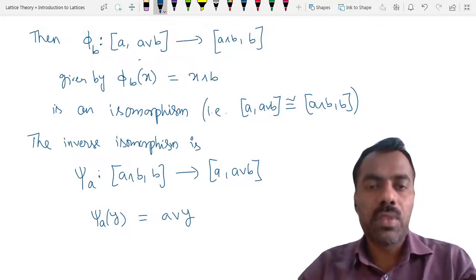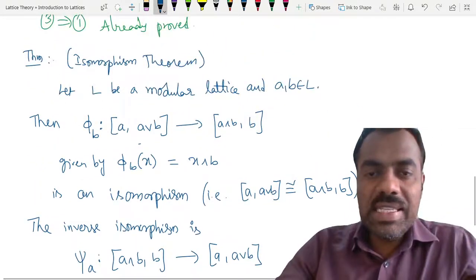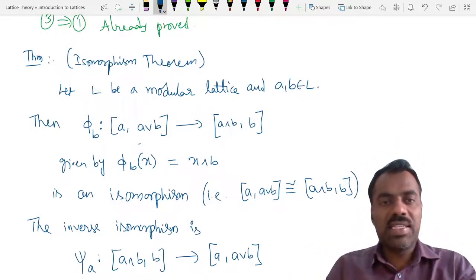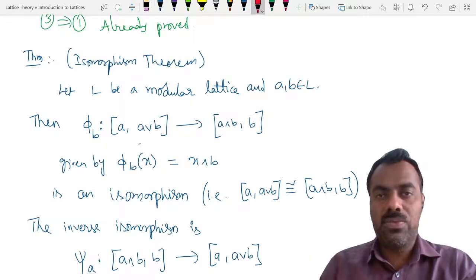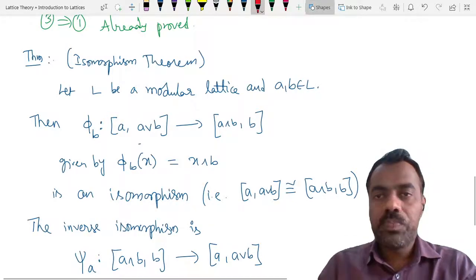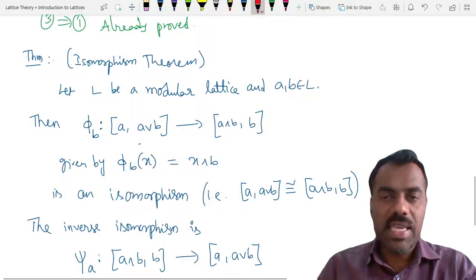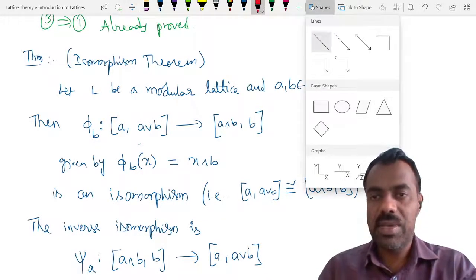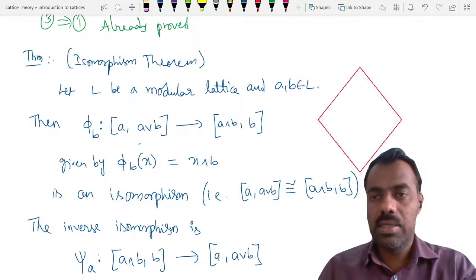Okay, fine. So what does this statement say? First we will try to understand, then the proof is not at all so difficult. So what we said here is that you take A and B as two elements. Okay, so let me draw this.